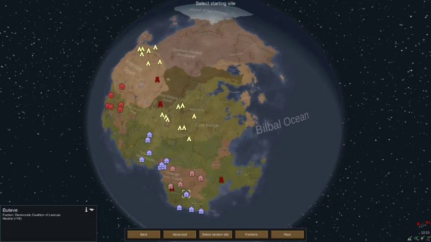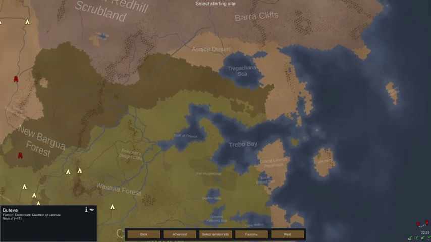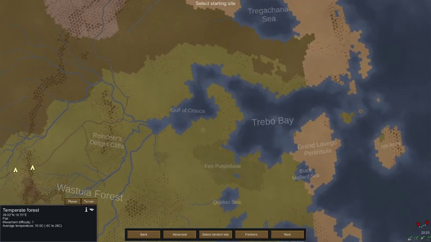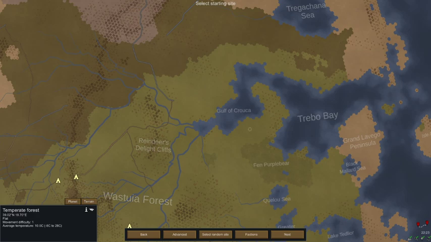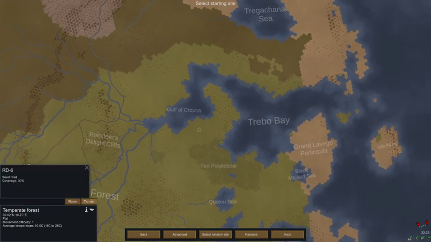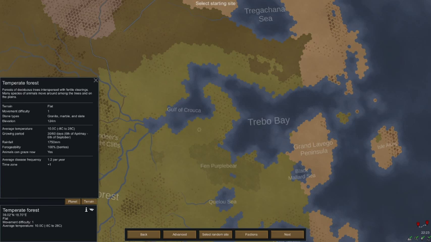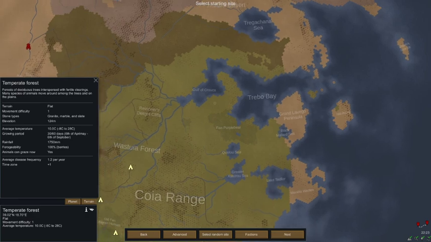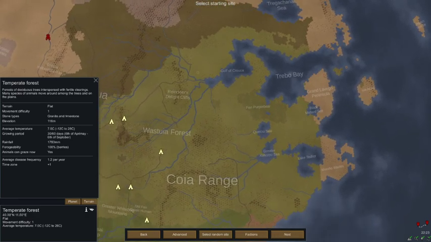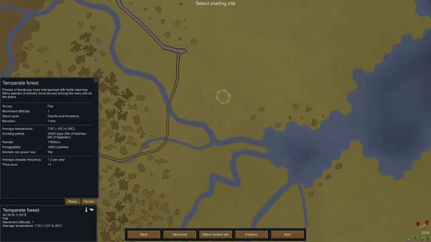There's one, +16. Like I said, I like to land near a slightly colder biome, so I tend to try and pick around here a little bit. If we go for the terrain, we can see a little more information. We're trying to make this playable with Naked Brutality on this difficulty setting. The best thing we can do, I think, is have at least 30 days of growing period. It just gives you that first season or two to stockpile. I tend to like to land near a road, but I'm not going to be too fussy. I mean, this is for shits and giggles really, isn't it? For a stream.